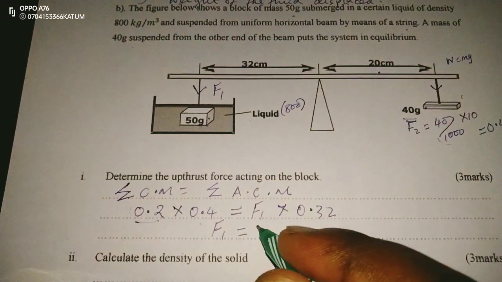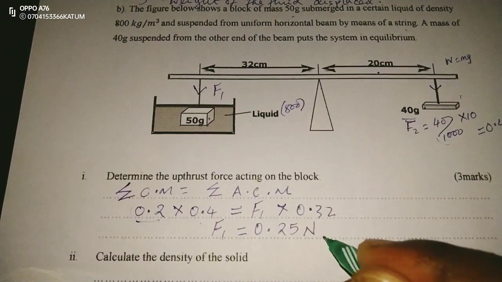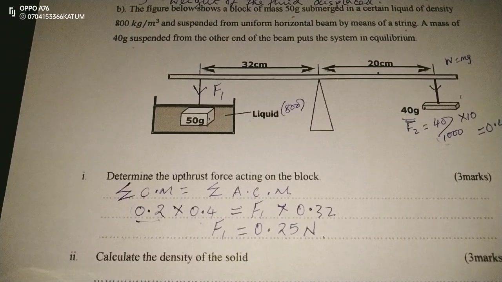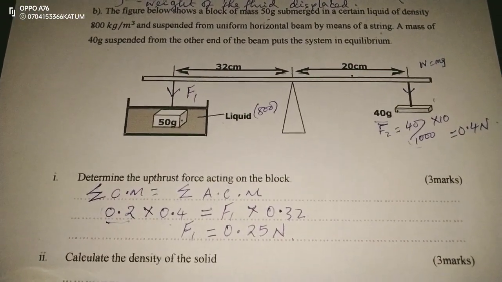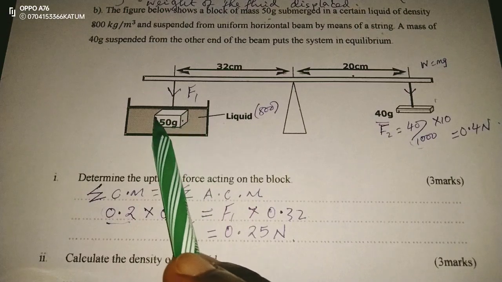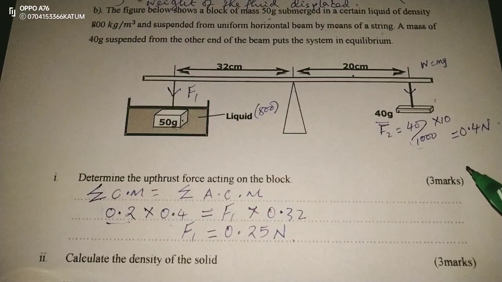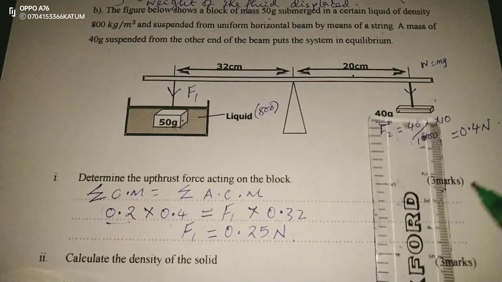This gives us 0.25 newtons. Now there's something we're supposed to know, that 0.25 newtons is the force which is acting here. But now, what is the real weight of this block? What is the real weight of this block?